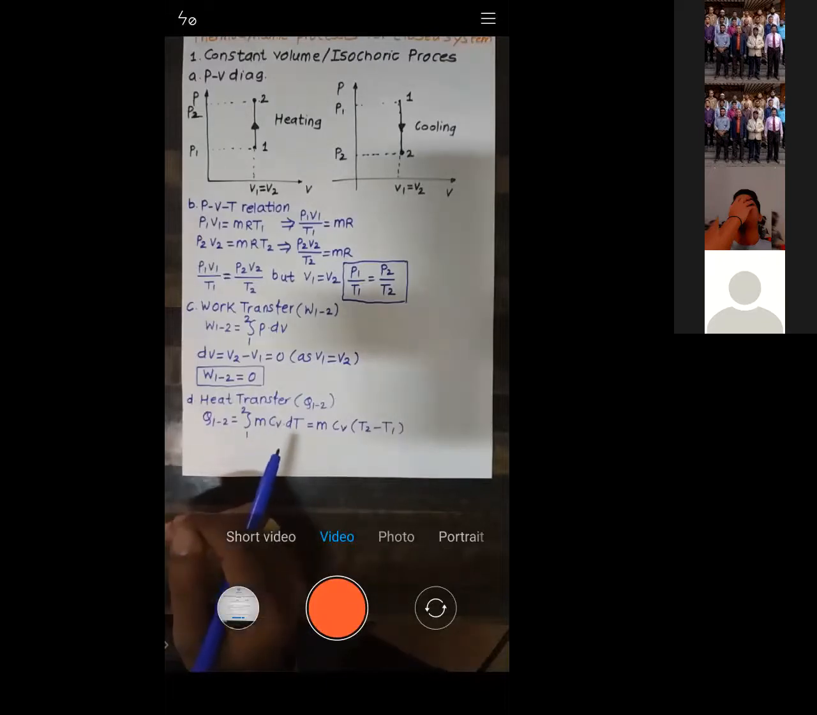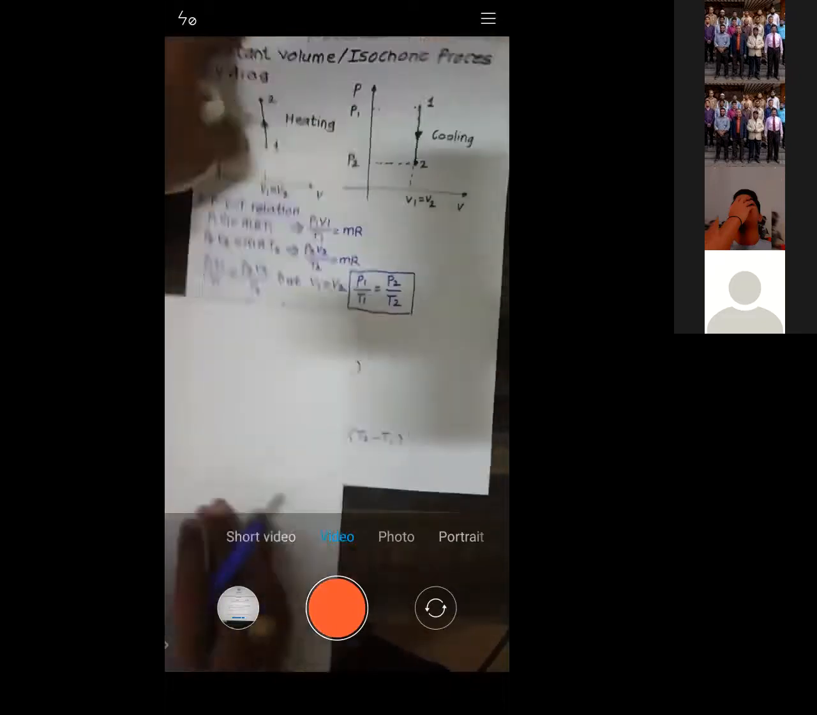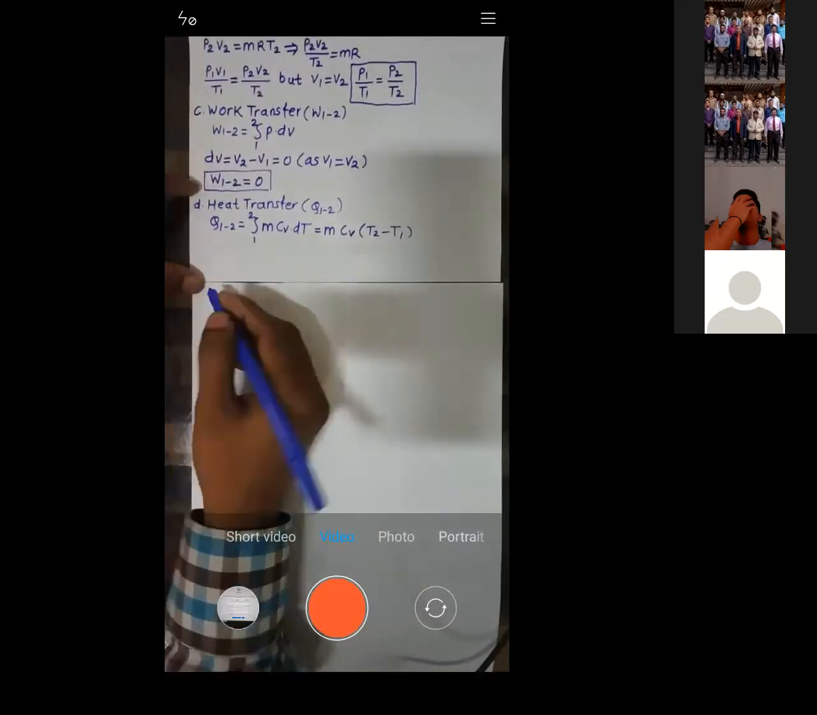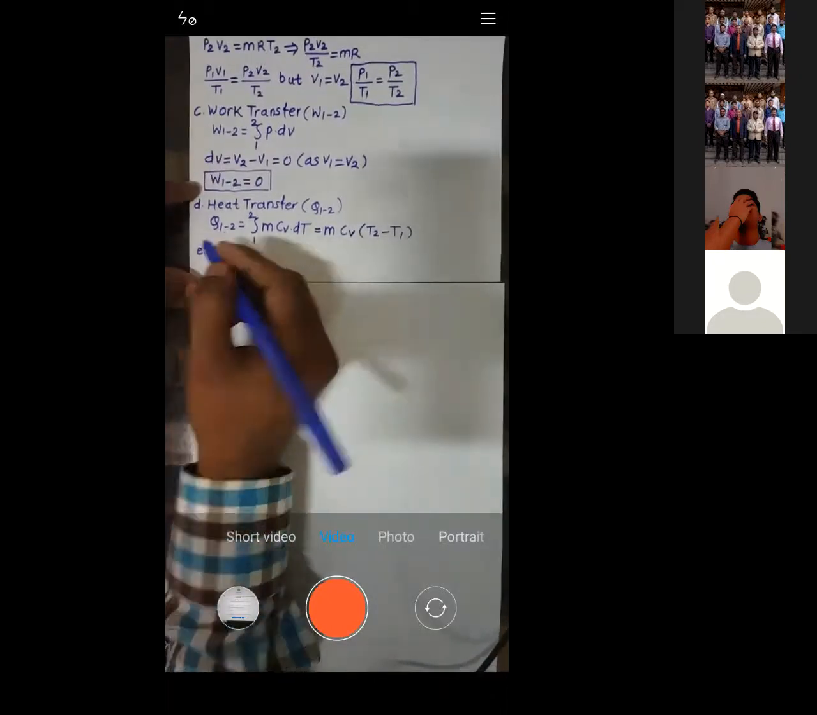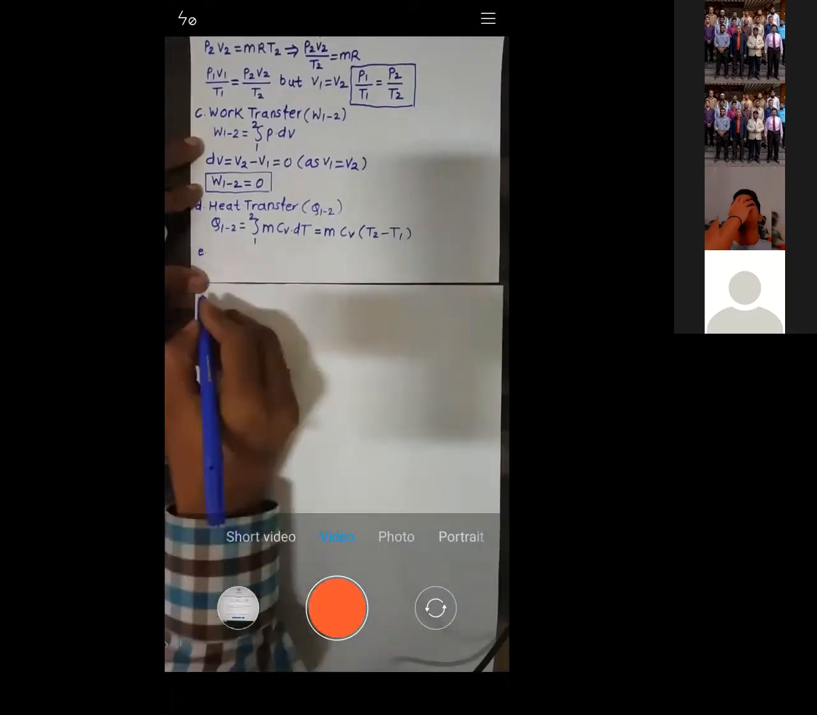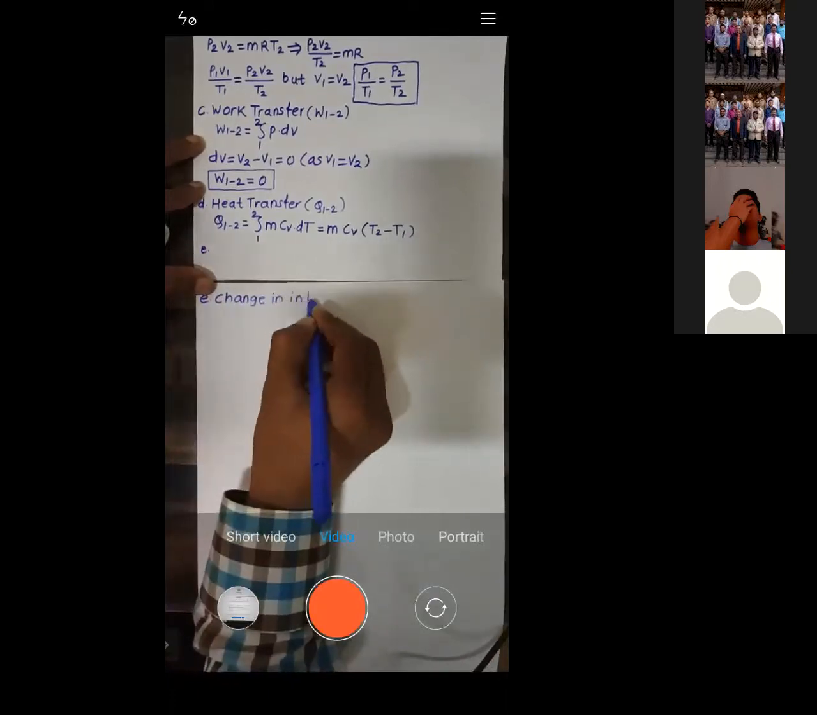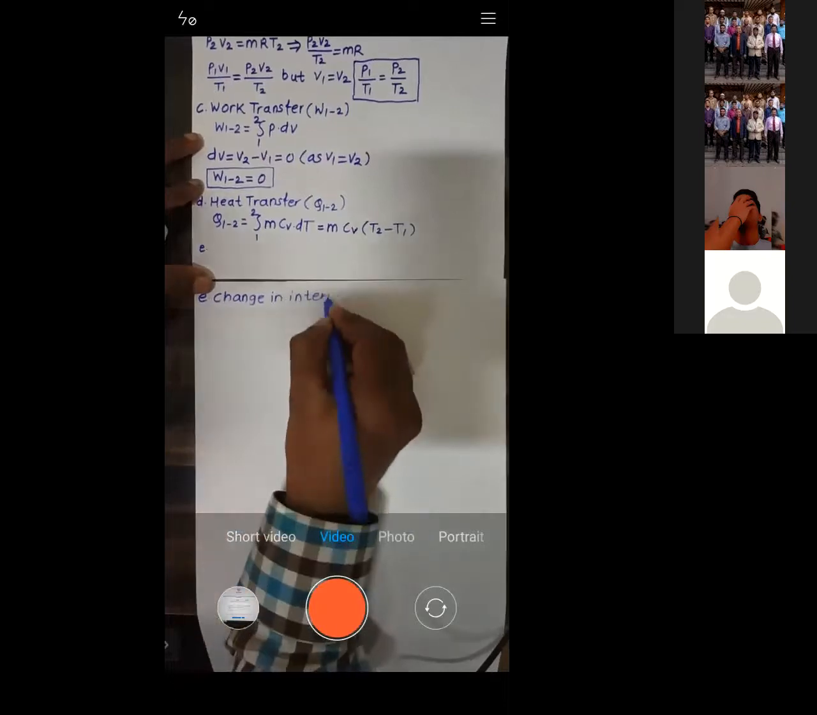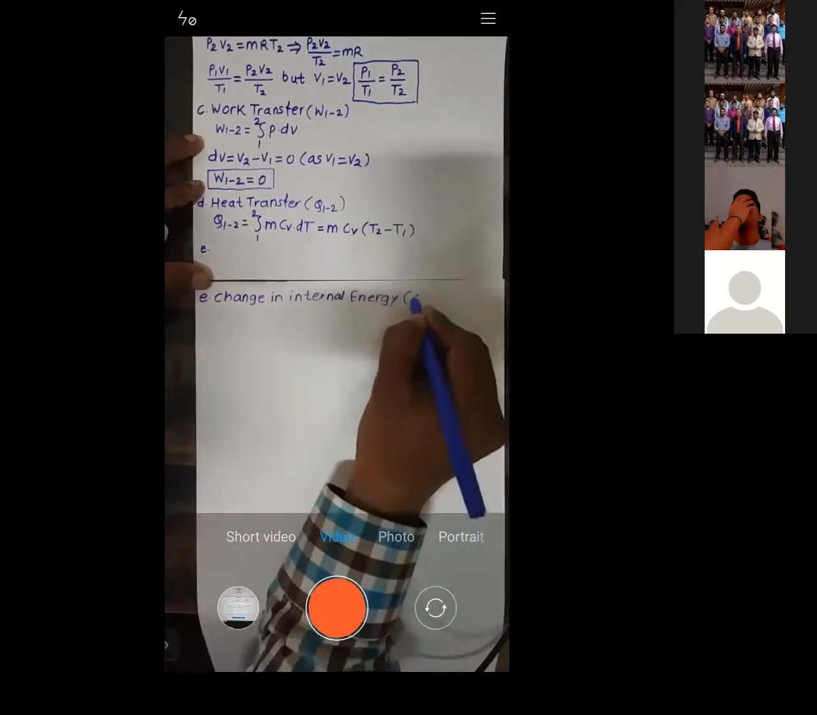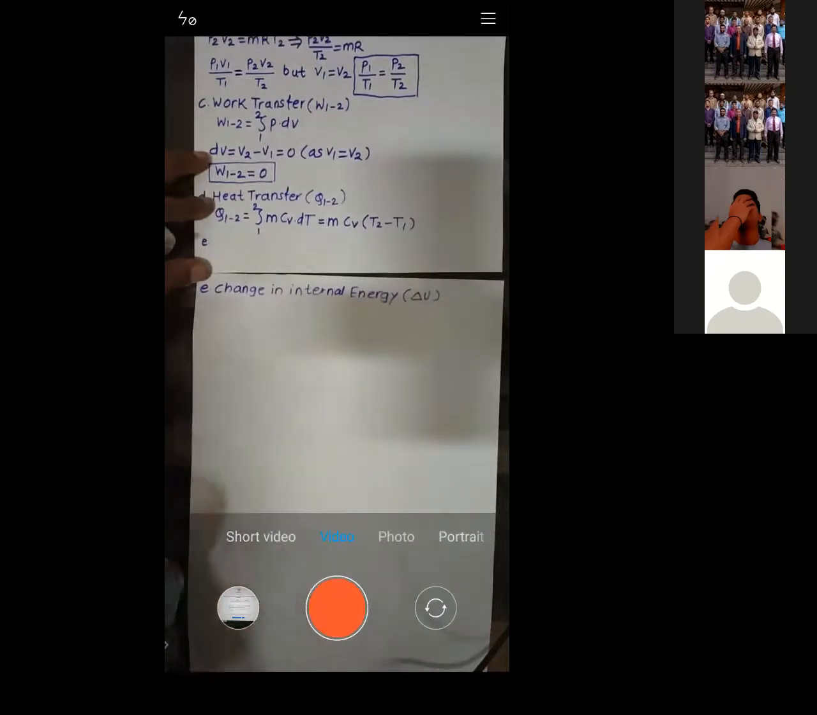Okay. Now we have calculated heat transfer. Now let us calculate the next thing: change in internal energy. Let us calculate what is change in internal energy. Change in internal energy is indicated by delta U.